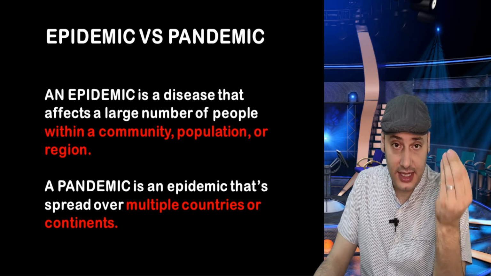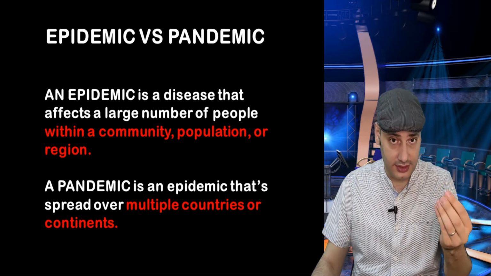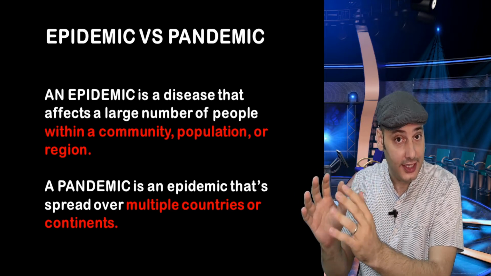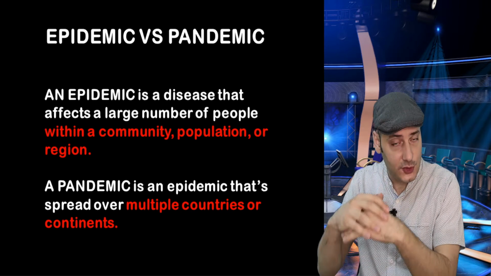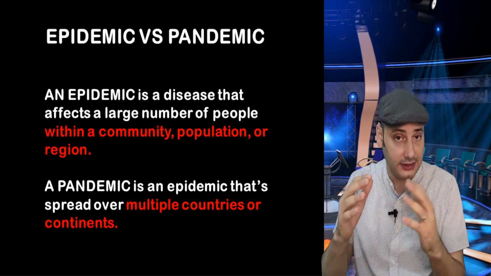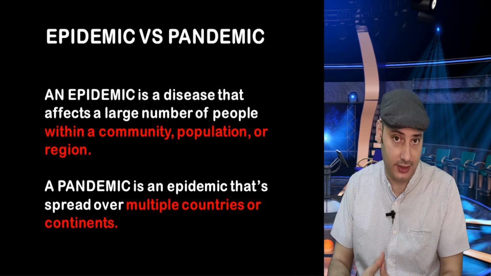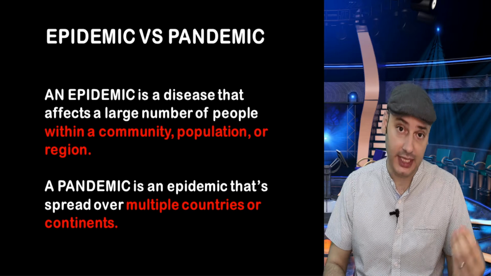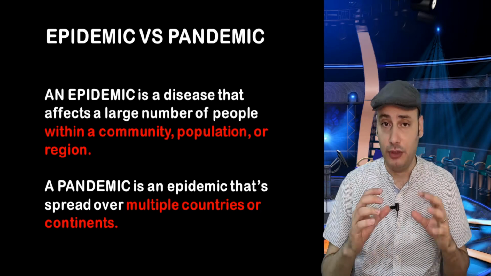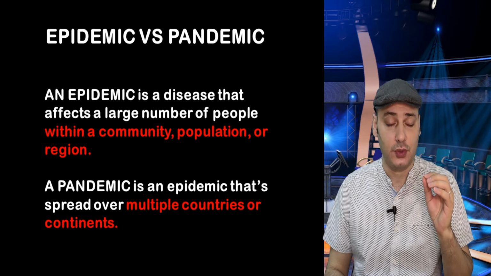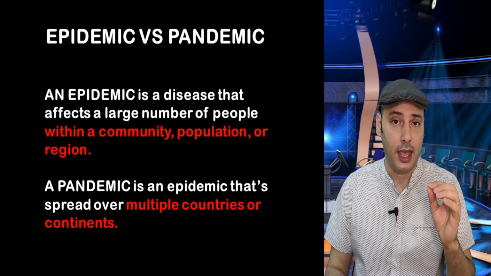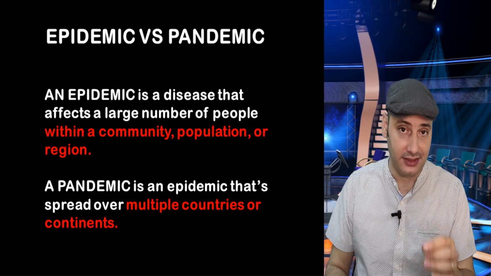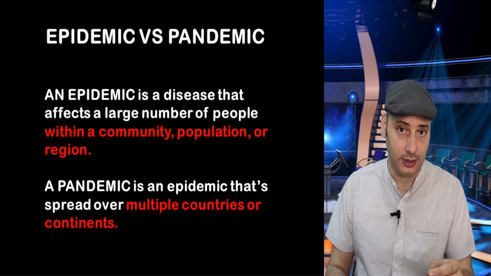So let's take the example of COVID-19. When it's just in Wuhan in China, it was an epidemic. But then it spread around the world and it started to be a pandemic. How can we remember the difference between epidemic and pandemic? Well, remember, pandemic, it starts with P, passport, that can travel around the world. So it's pandemic, not epidemic.